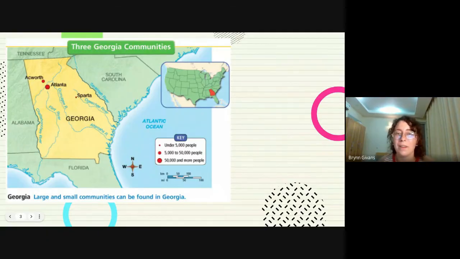This is a picture of the United States of America, and it's one state called Georgia. Georgia is a big state in the South. Here we can see 3 cities. We have Atlanta, Acworth, and Sparta.